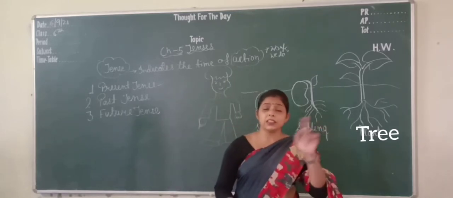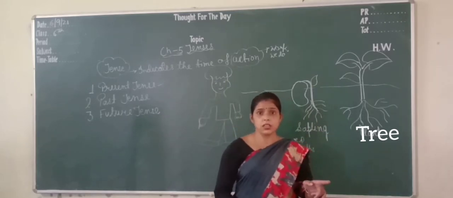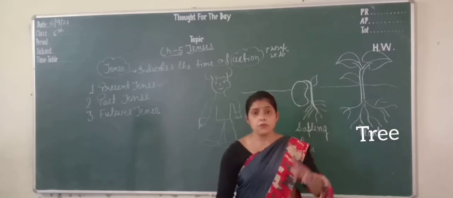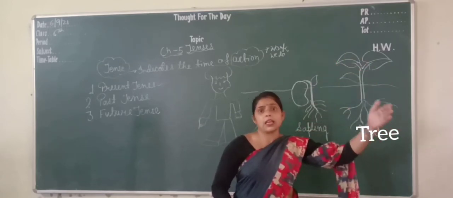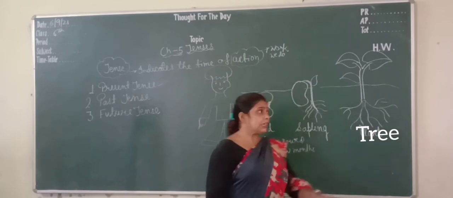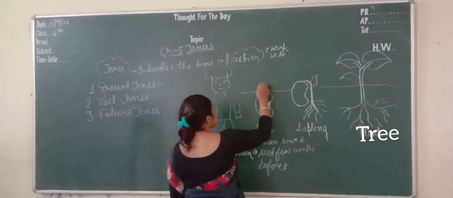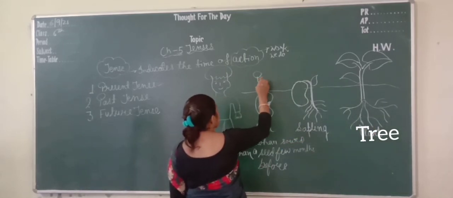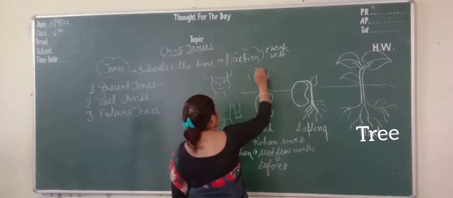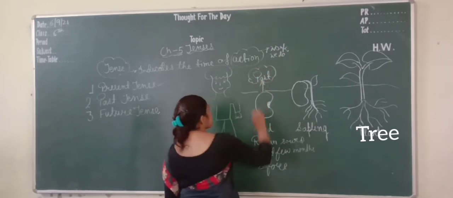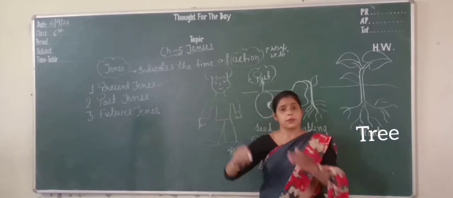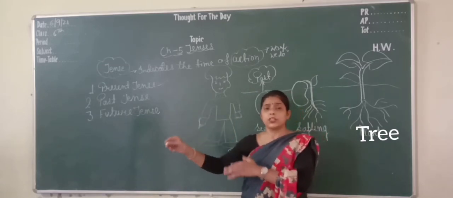Usne lagaya tha, usne ek seed lagayi thi few months before. It means this is past. Usne past mein ek seed lagayi thi.